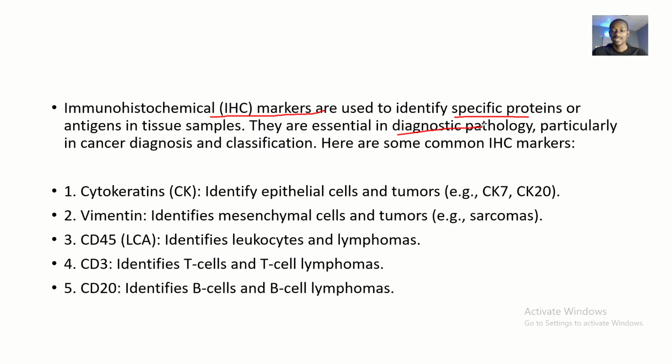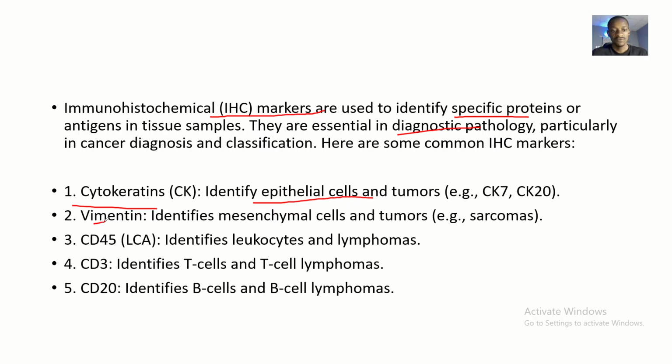We're looking at some examples of immunohistochemical markers because that's the main thing we are supposed to look at. This lecture was made just so we can look at some examples. So the first one is cytokeratins. These are used to identify epithelial cells and tumors. Examples are cytokeratin 7 and cytokeratin 20.